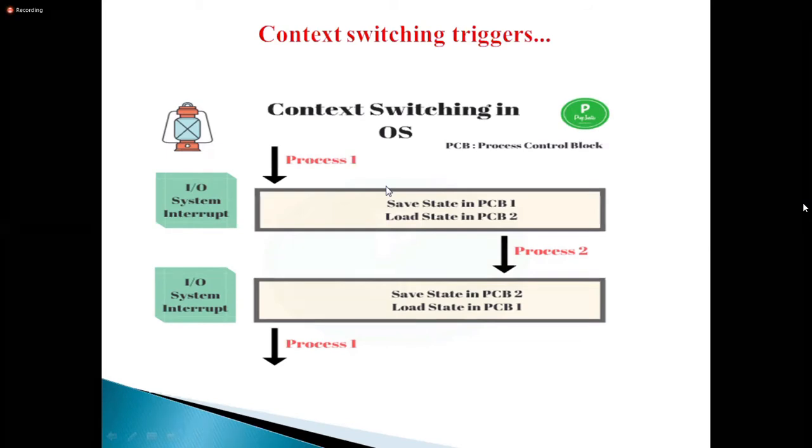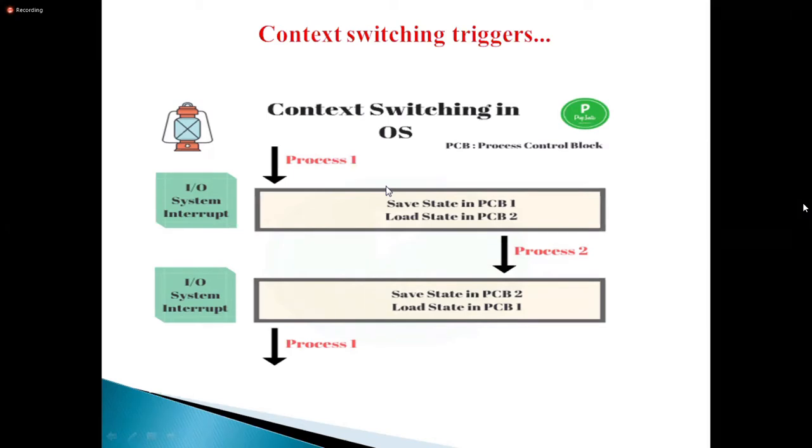Then after some time context switching happens, and process P1 is saved into the PCB. The new process, the second process, is loaded into the memory. Like that, again switching from process 2 to process 1. Again process 2 is saved into the PCB and process 1 is loaded into the main memory. This is called context switching.